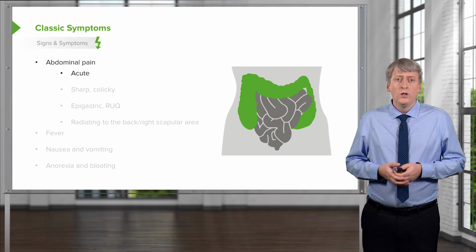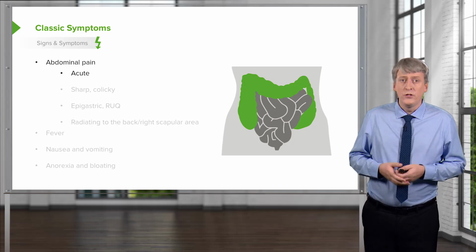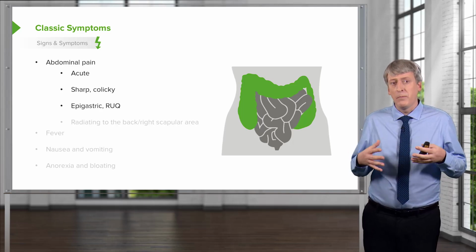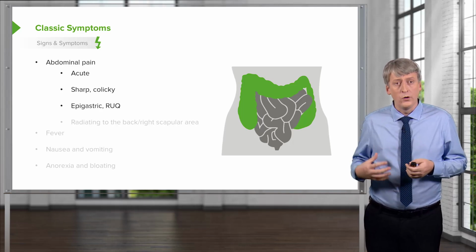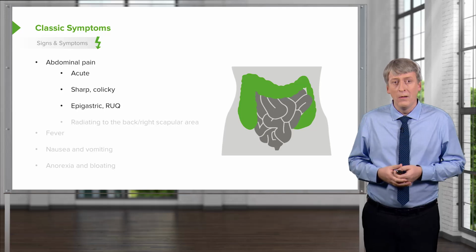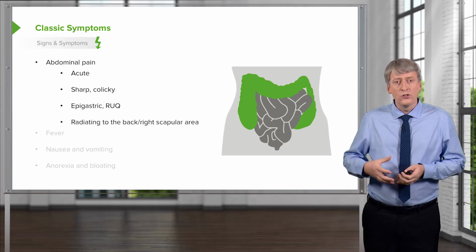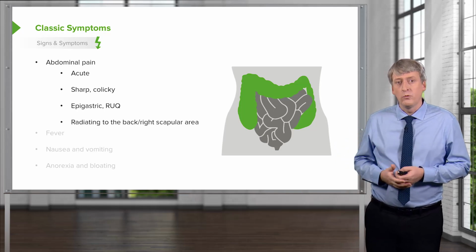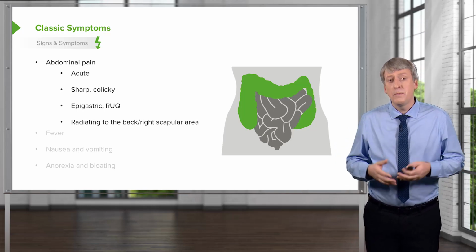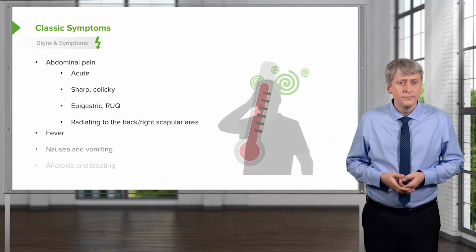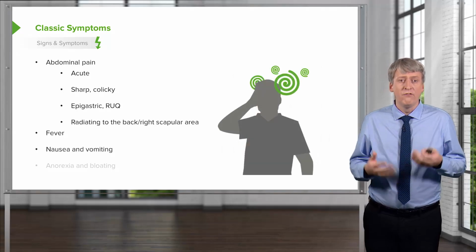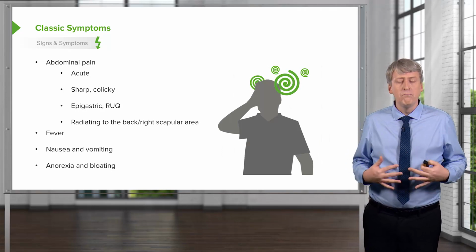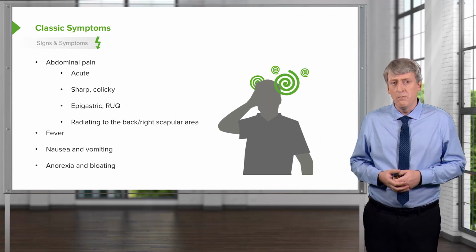Classic symptoms will include abdominal pain, which is acute, sharp and colicky. These patients may have epigastric or right upper quadrant pain around the gallbladder site. It can also radiate around to the back, especially in the right scapular region. These patients typically will have fever, and they may develop nausea and vomiting as well. Usually they have anorexia, and they have some bloating of their intestinal wall from edema.